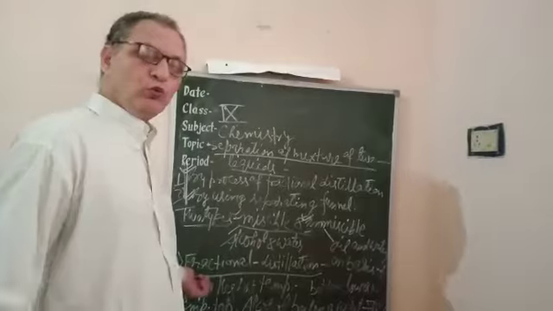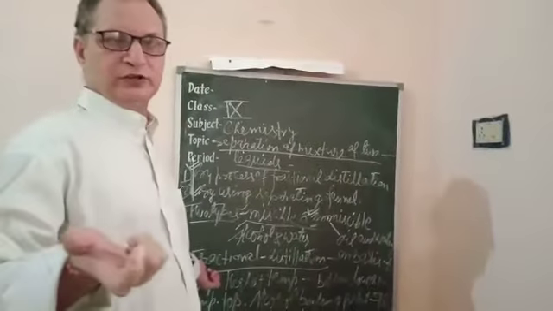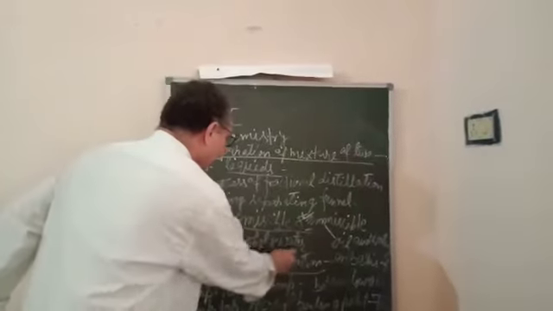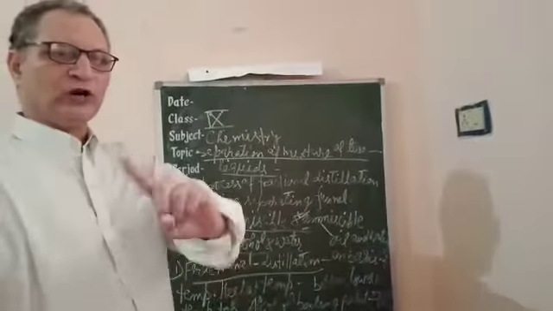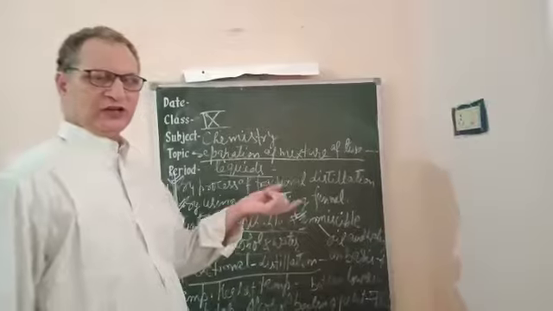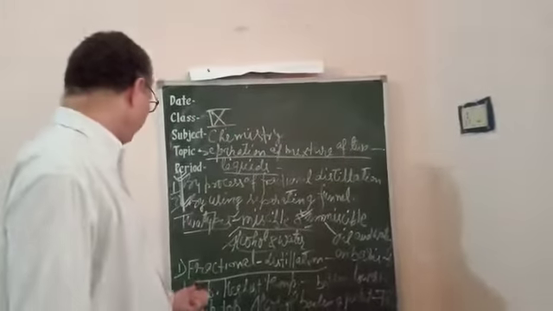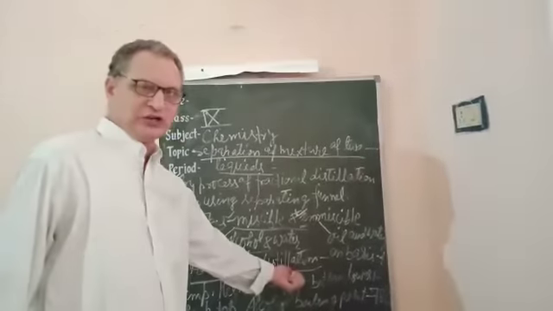Now, how will we separate the mixture of alcohol and water? Alcohol and water is a miscible mixture, and miscible mixtures are separated with the help of fractional distillation.